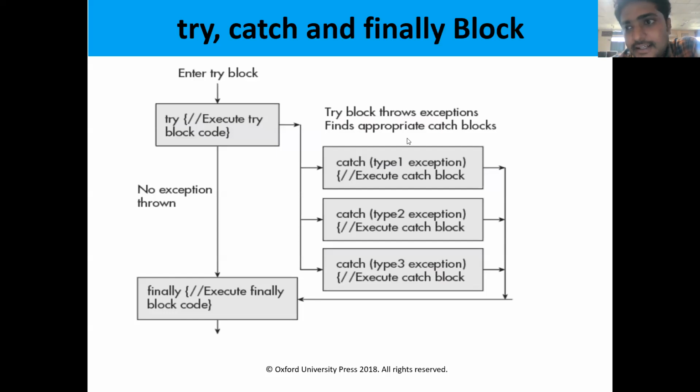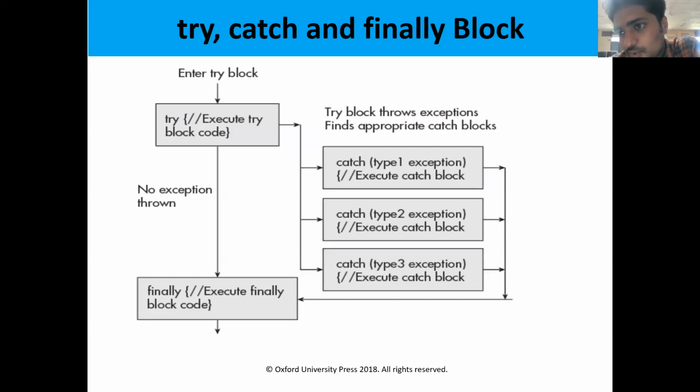Then we have seen some basic keywords: try, catch, finally, throw, and throws. We have seen the 5 keywords: try block, catch block, finally block, and the other 2 keywords are throw and throws. Throws is a keyword which is used along with the method definition.